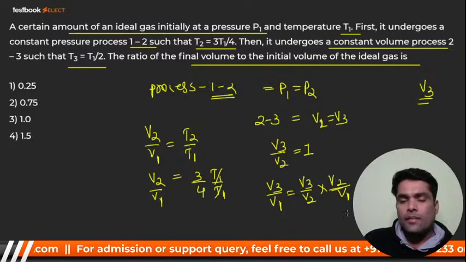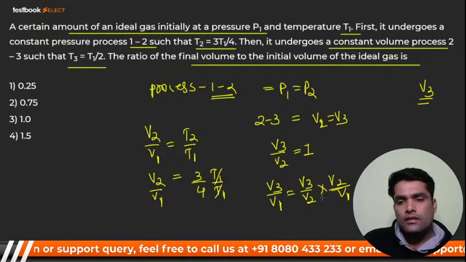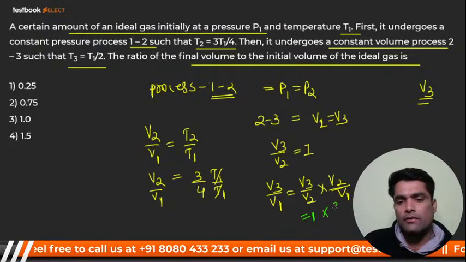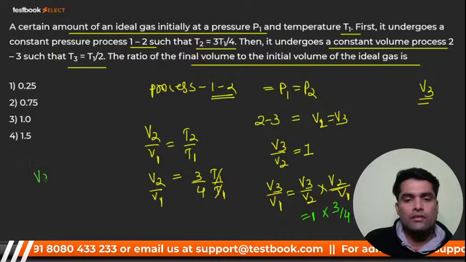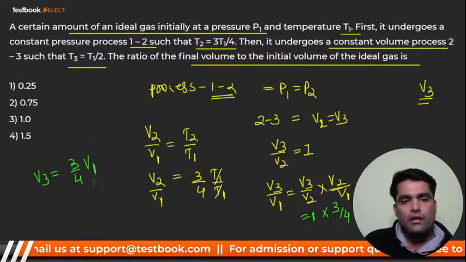So see, V3 by V2, you already got 1. This value is 1. So 1 multiplied by V2 by V1, how much did you get? 3 by 4. So its value is 3 by 4. So V3 will be 3 by 4th of V1.